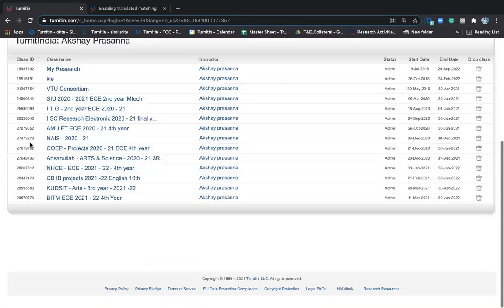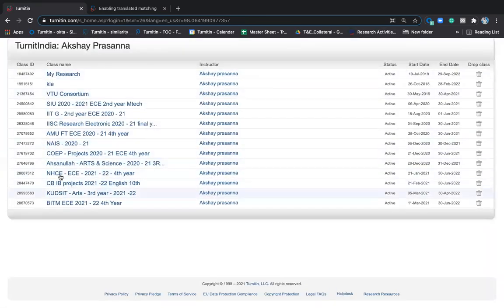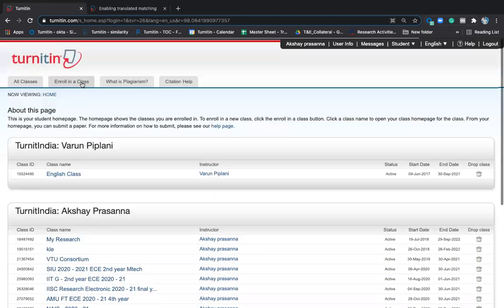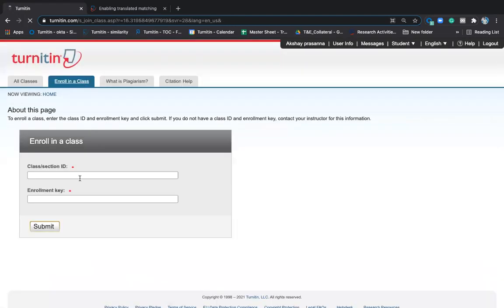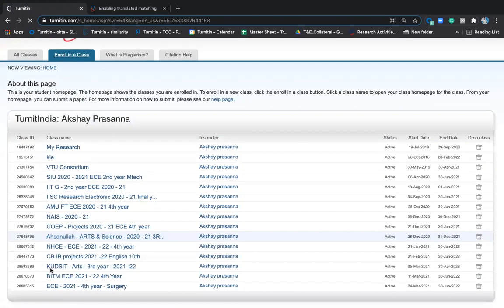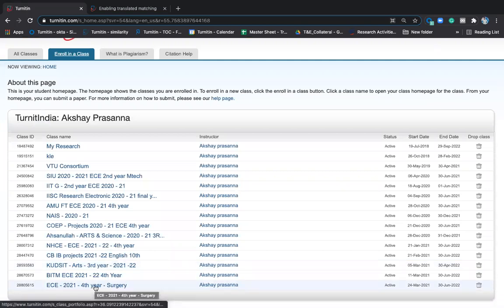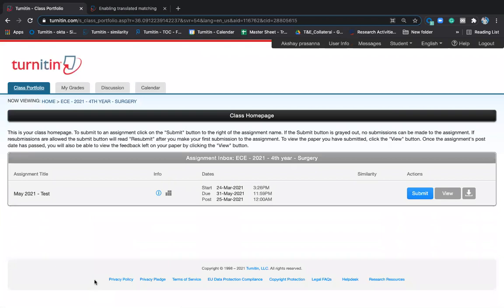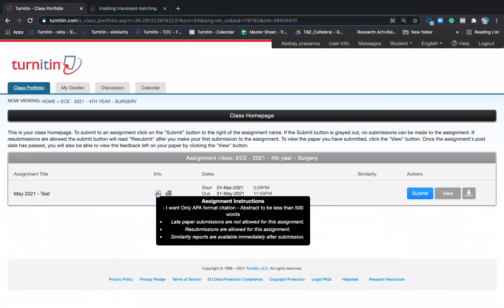They'll click, see here, there is no EC, that class which we have added now, that is not there. They'll click on enroll in a class as a student. They will give the class ID. They'll give the enrollment key shared by you. They'll click on submit. The moment they get into Turnitin, they'll see the class now. EC 2021 fourth year surgery, which we created, is there. So the moment you do this, the student will see the info here.